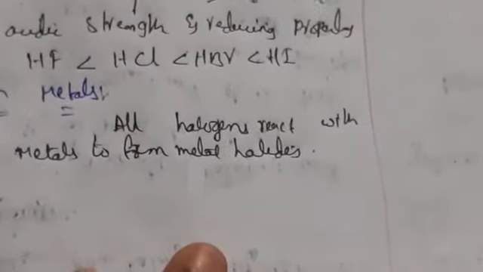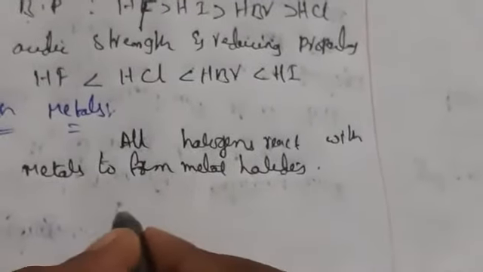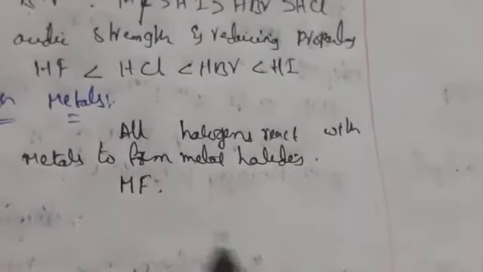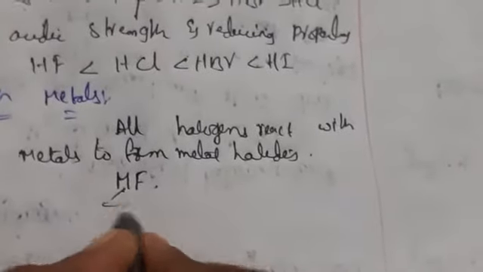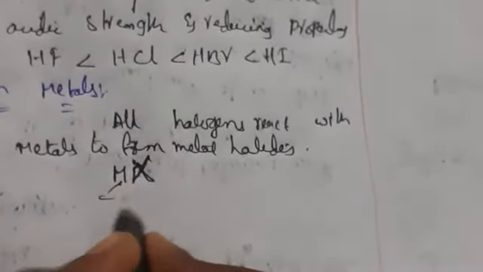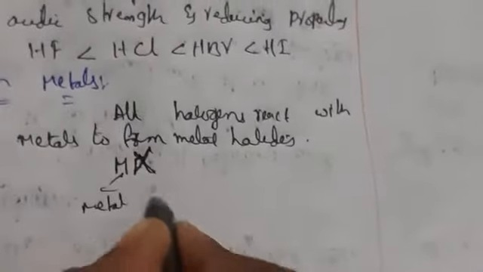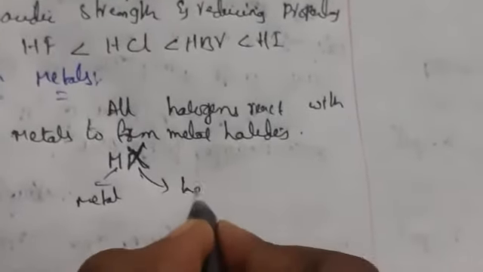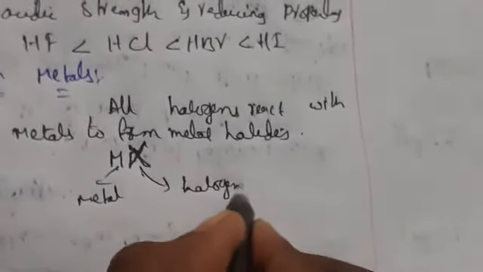F2 reacts with noble metals like Au, Pt. Generally, metal halides have the general formula MX, where M is the metal and X is the halogen. So it is forming like this.